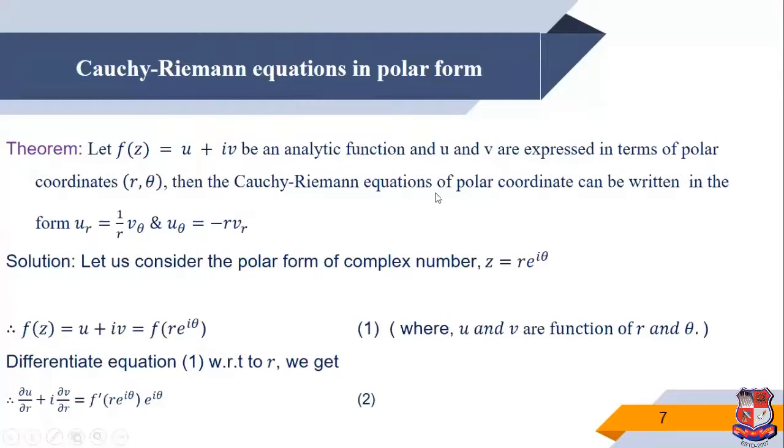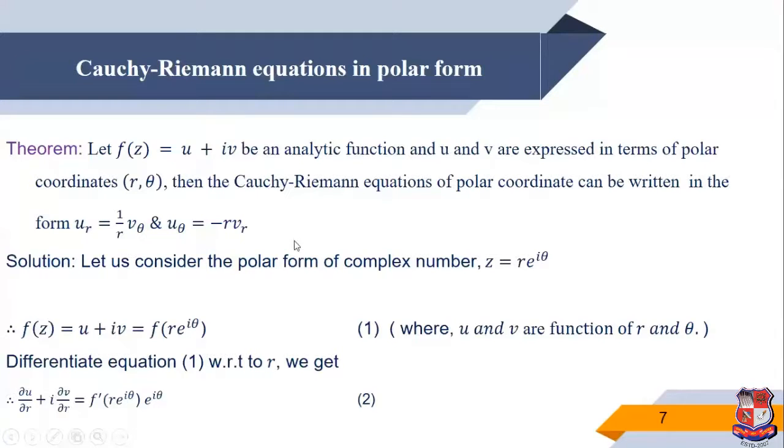Then the Cauchy-Riemann equations in polar coordinates can be written in the form ur is equal to 1 upon r v theta and u theta is equal to minus r vr. So we prove that ur is equal to 1 upon r v theta and u theta is equal to minus r vr. This is the Cauchy-Riemann equation in polar coordinates.